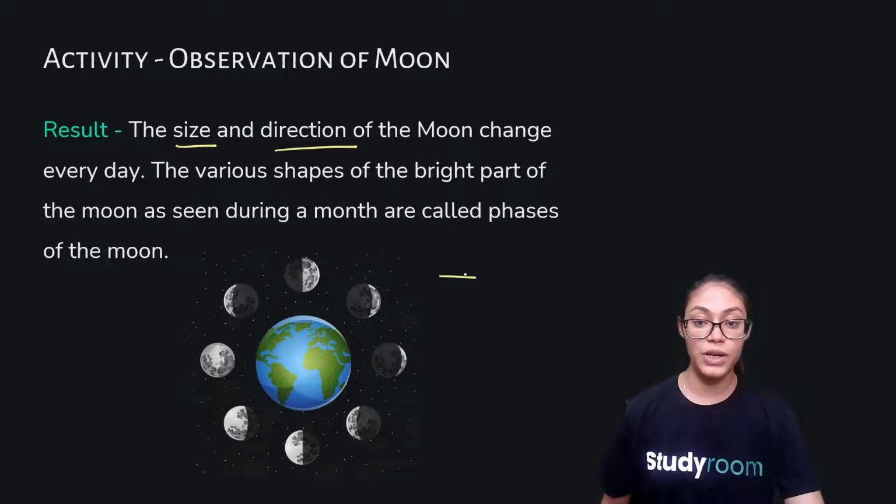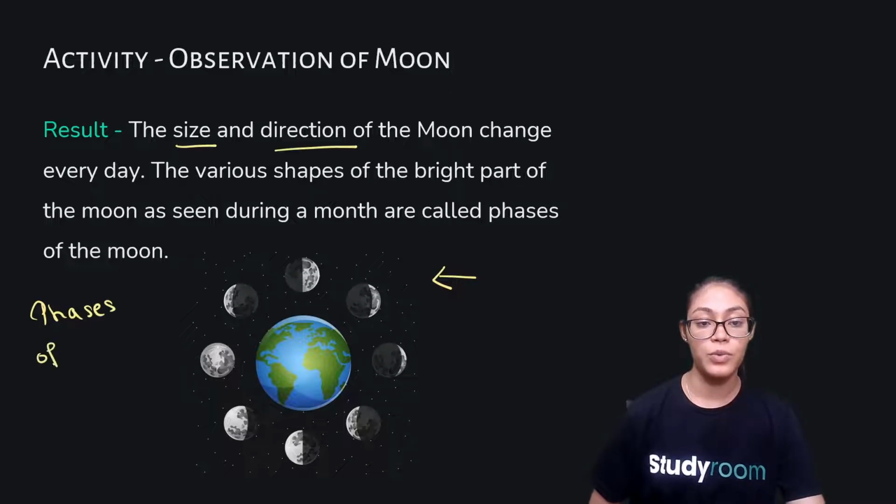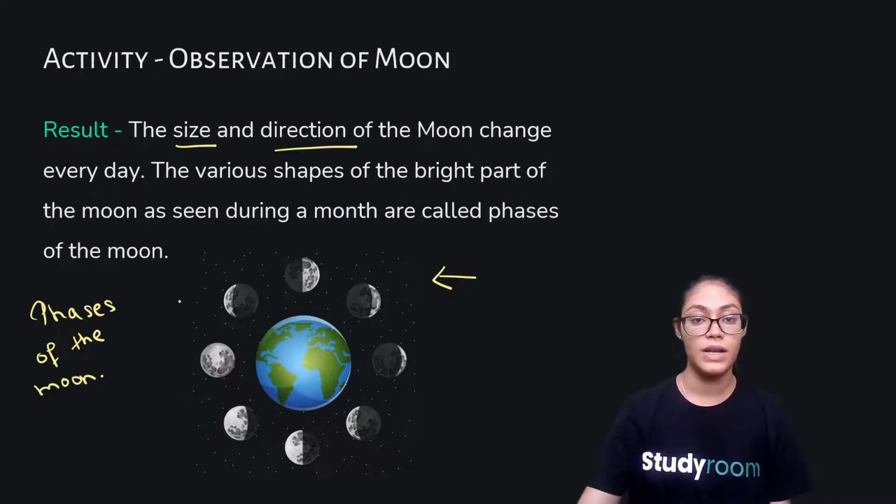As shown in the image over here, these are the different shapes and sizes of the moon, and these are called the phases of the moon. Right? Let's continue.